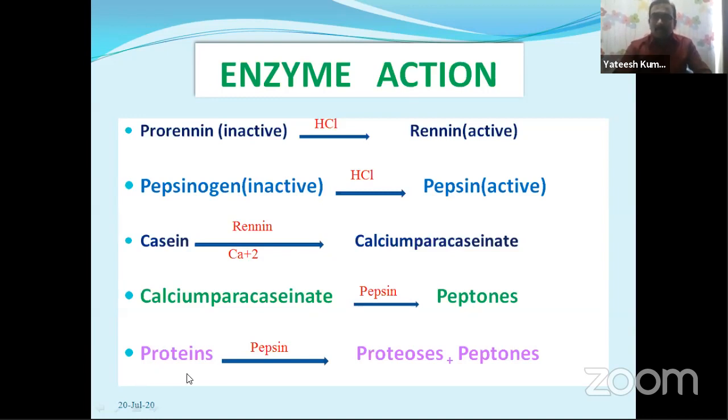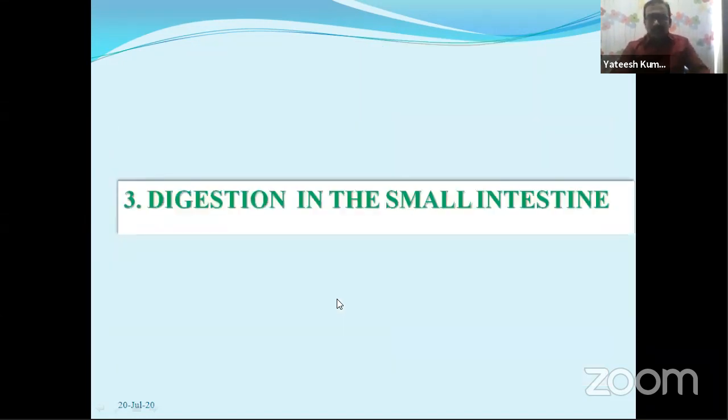Next, whatever proteins are present in the gastric chyme are converted into proteoses and peptones in the presence of pepsin. So this is the enzymatic action of gastric juice enzymes in the stomach. In the examination also, we have to show it in the reaction model. Okay, now up to now we have completed the digestion in the stomach.